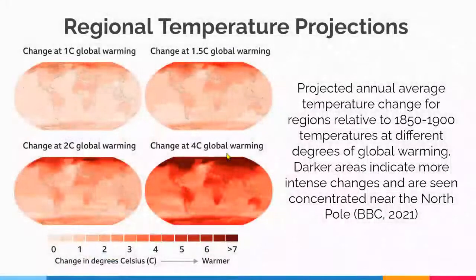By zooming in to look at how global warming is affecting specific regions, we see that areas near the Arctic and at high latitudes are warming much faster than areas near the equator. The Arctic is warming twice as fast as the global average, and projections show this trend will continue.